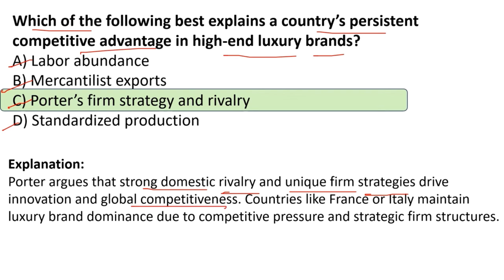Countries like France or Italy maintain luxury brand dominance due to competitive pressure and strategic firm structures. Right? So these are the countries who are good at their products. They have dominance in their luxury brands due to competitive pressure and strategic firm structure. Okay, that is the reason behind it. Understood? So the right answer is C, Porter's firm strategy and rivalry, which explains the country's persistent competitive advantage in high-end luxury brands.